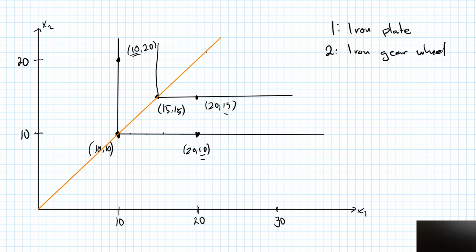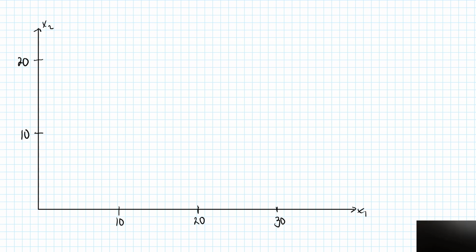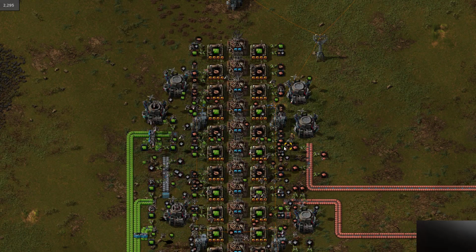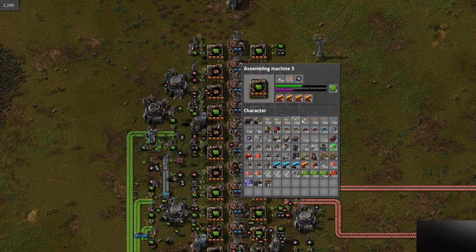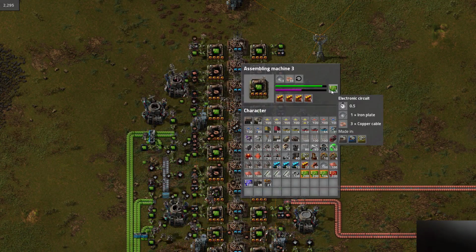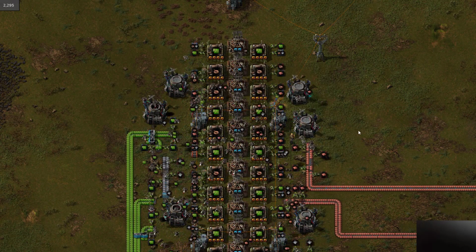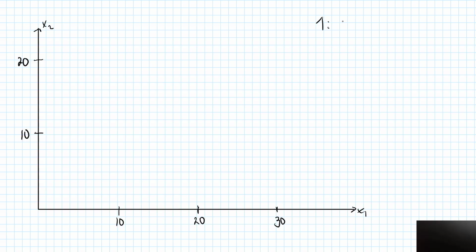However, it's not necessary for the corners of these L-shaped indifference curves to line up on a straight line with a slope of 1. That is, it's possible for this orange curve to have a different slope than 1. So let's look at another example from Factorio. You can produce electronic circuits in Factorio, and to produce one electronic circuit you need one iron plate and 3 copper cables. So good 1 will be copper cable and good 2 will be iron plate. We need 3 of those, 1 of these to produce one electronic circuit.